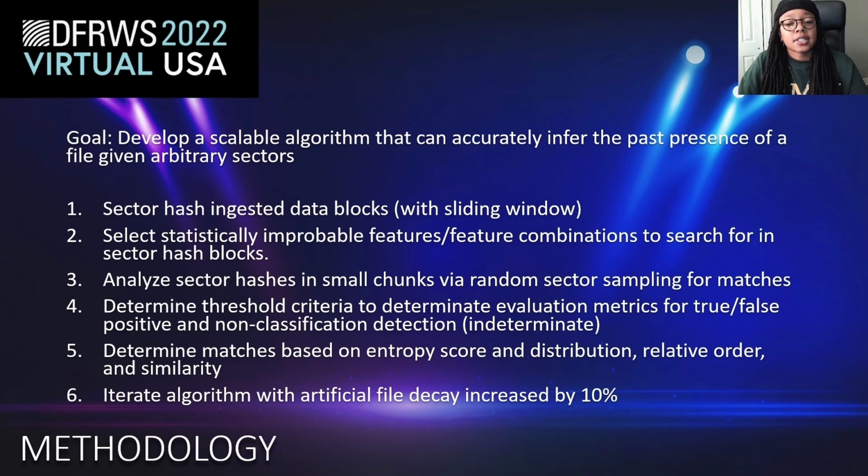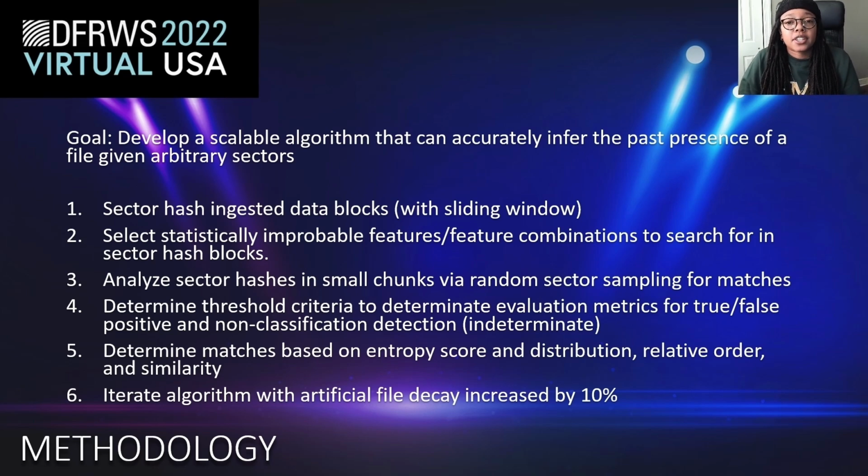Next, we want to choose statistically improbable features and feature combinations to search for within our sector hash blocks. Then we can analyze those blocks in small chunks via random sector sampling in order to determine what potential matches we may have. Next, we want to determine a threshold criteria to evaluate our metrics for true and false positives and non-classifications, what we call indeterminate, where we're unable to determine the matching criteria because there's not enough data available, for instance.